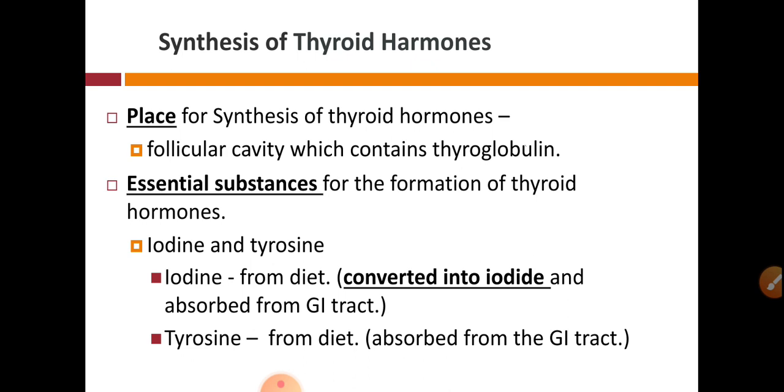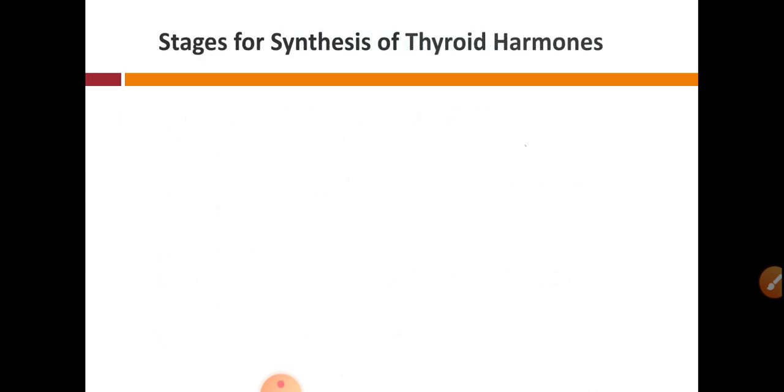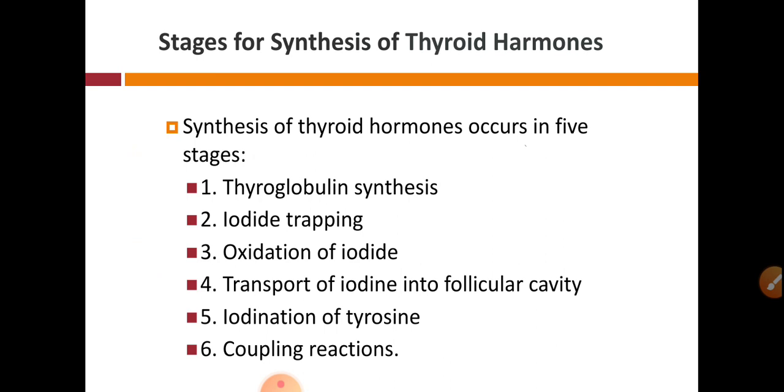The two essential substances needed for the synthesis are tyrosine and iodine. Both of these come from the diet. Let's talk about the synthesis of thyroid hormone. There are 6 stages of the synthesis of these hormones.